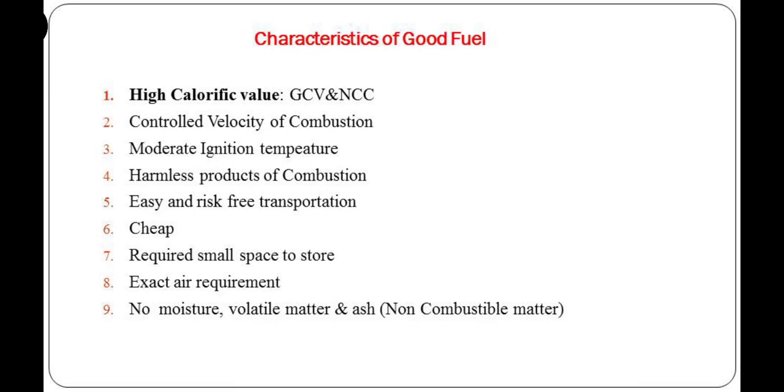Here, if we see the chemical composition of fossil fuels, mainly they contain carbon and hydrogen. Along with carbon and hydrogen, nitrogen, sulfur, oxygen elements are present. So after the combustion, carbon gets converted into carbon dioxide, hydrogen gets converted into water vapors, sulfur gets converted into sulfur dioxide, sulfur trioxide, nitrogen gets converted into nitrogen dioxide, nitrogen trioxide. So these are called gaseous products, combustion products.